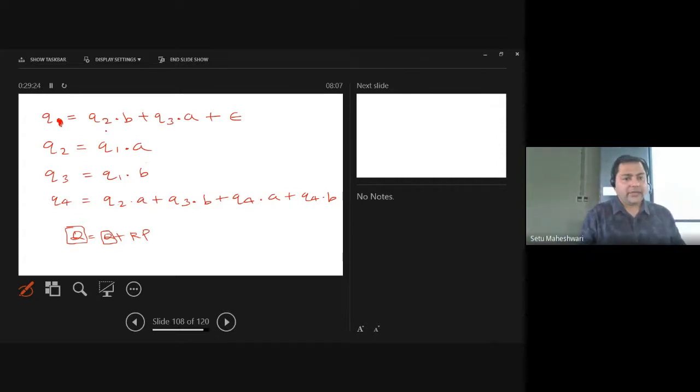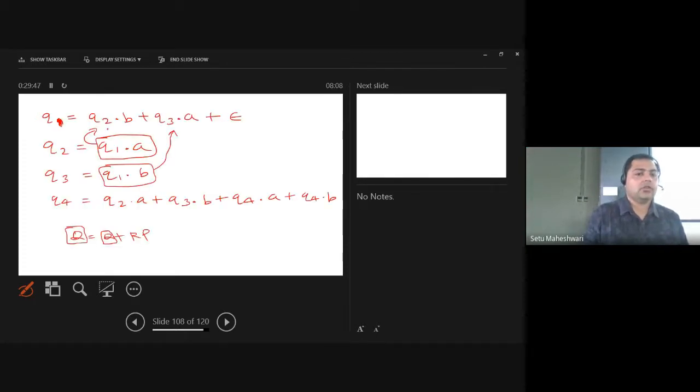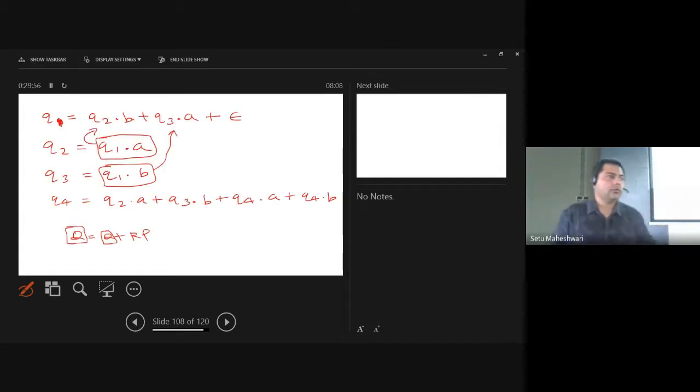Okay, so in place of q2, if I put this value, and in place of q3, if I put this value, now what will happen? Let's make a new equation. So I will have q1 is equal to q1 dot AB, not AB, sorry, BA. No, that's right, AB. We will have q1 dot AB.